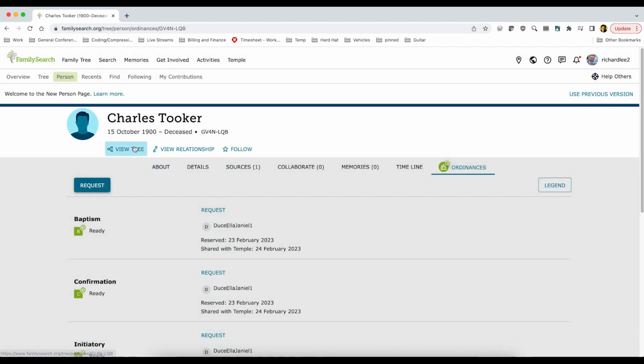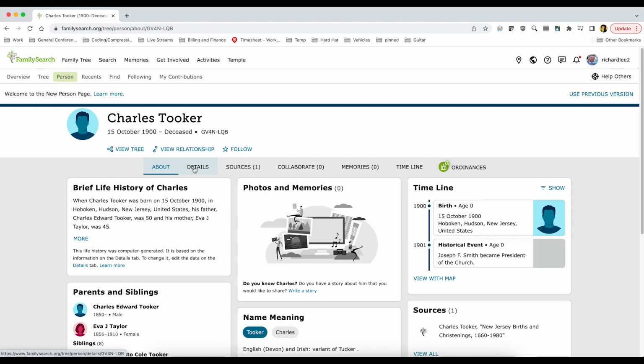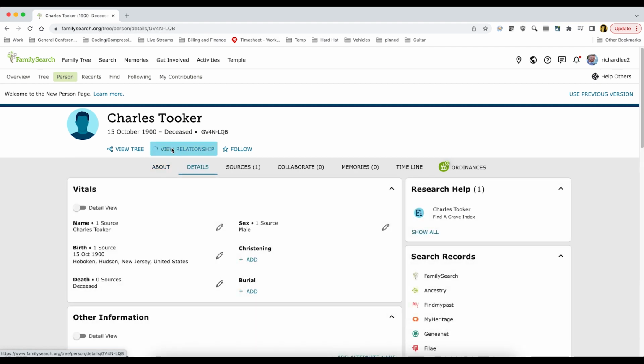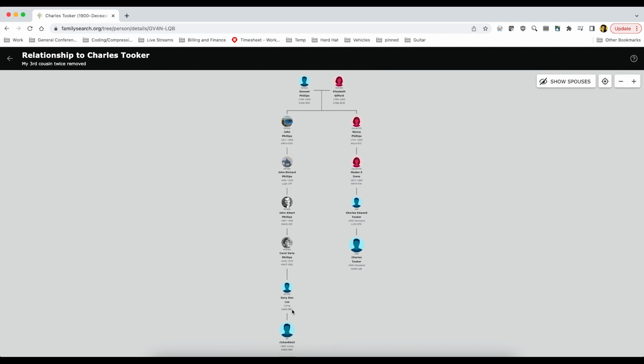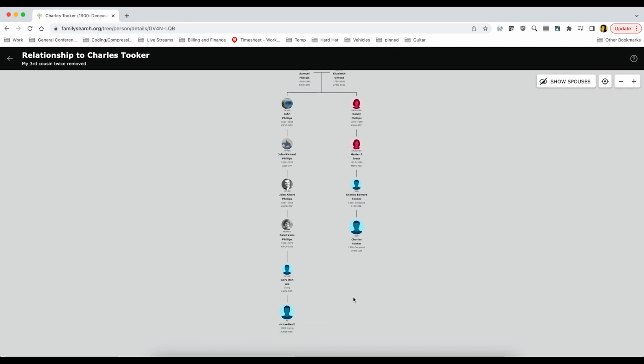And then from there, you can look at different things about the person. Now, with Charles, I'm not sure if they have a lot of things. The one thing you can absolutely do is view the relationship, which is pretty cool. It looks like Charles is actually related to me through my father's mother. And he is my 3rd cousin twice removed, which is pretty cool. So that is how I would recommend that you find somebody who needs all of their ordinance work done. Good luck.